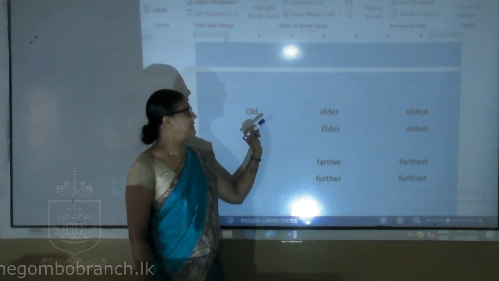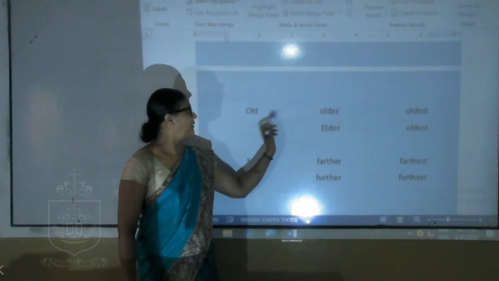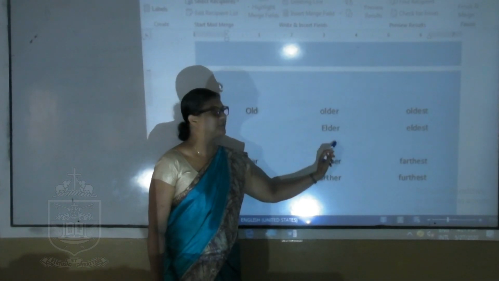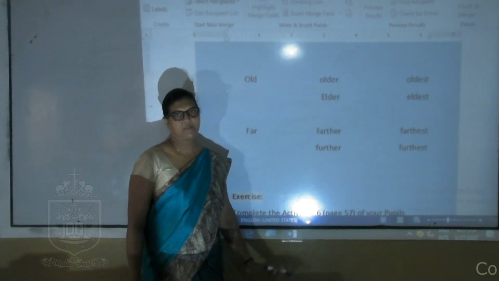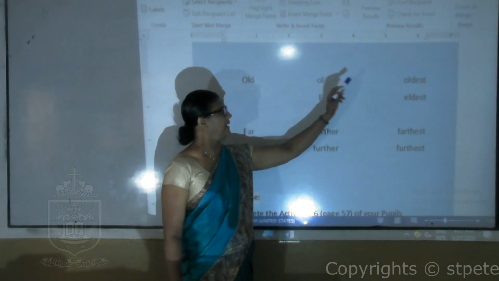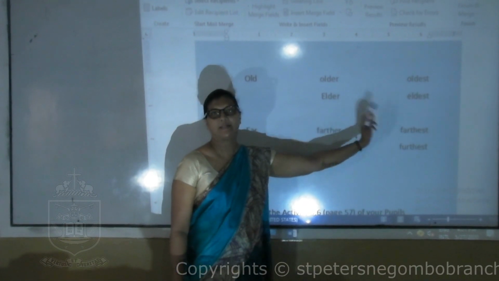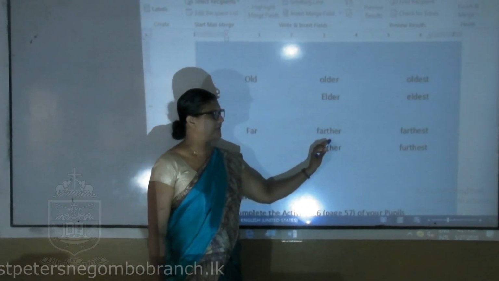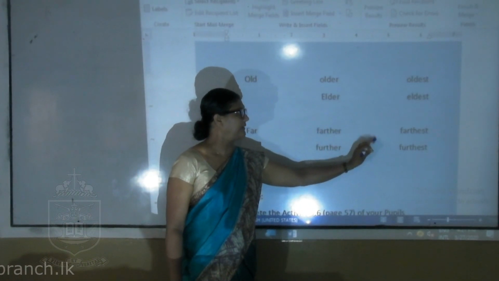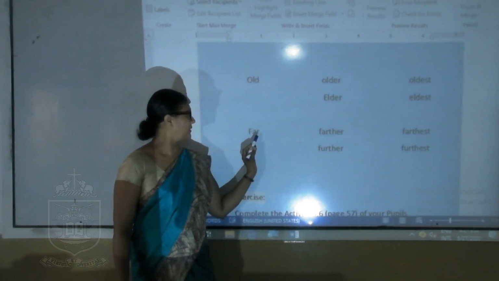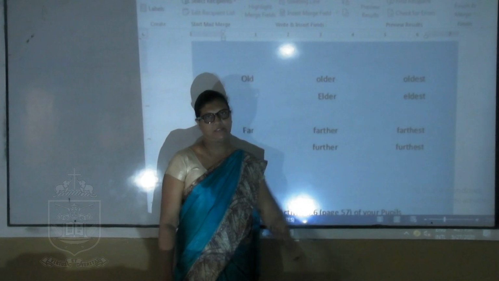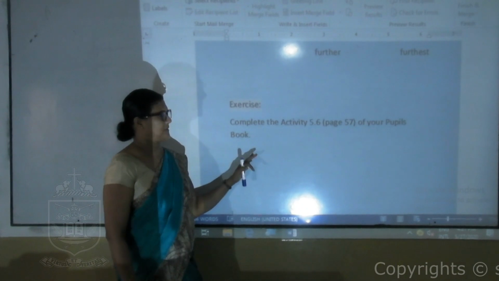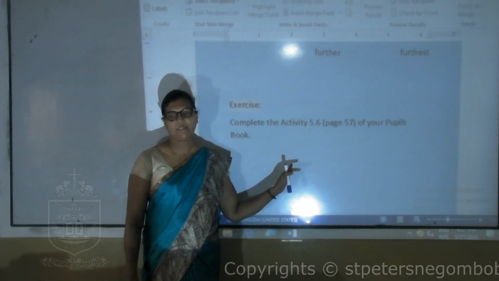And old. There are 2 forms. Older, the usual way: old, older, oldest. And also old, elder, eldest. You can use both ways. Far is the same: far, farther, farthest. Also far, further, furthest. We use it in these ways also. Right, now I think you can understand it.